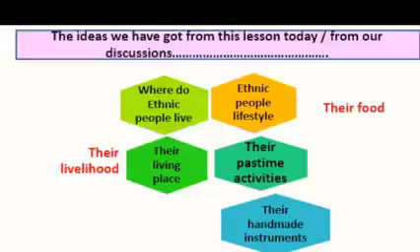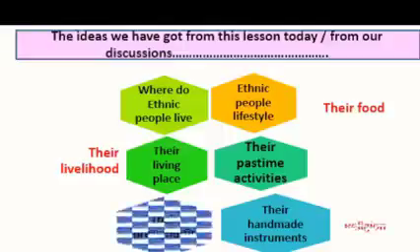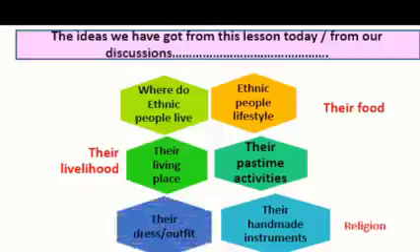And we have known about their handmade instruments, like musical instruments or weaving tools, right? And we have known about their dress or outfit, how do they dress up themselves in different way. And we have also known about their religion. So these are the lots of things that we have known about these ethnic people of Bangladesh. From the textbook, and also outside from the textbook, I have given lots of information to you to make you understand the text properly, and to make the lesson interesting to you, and hope that you have enjoyed it.